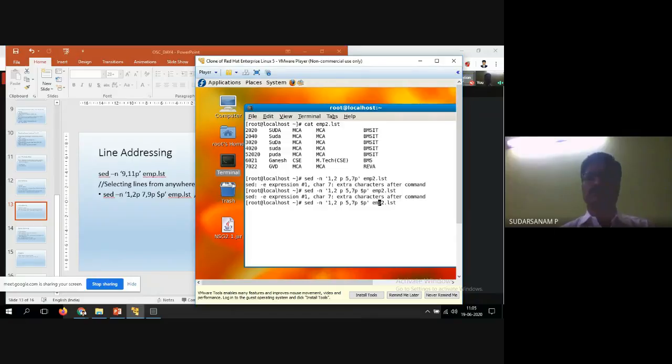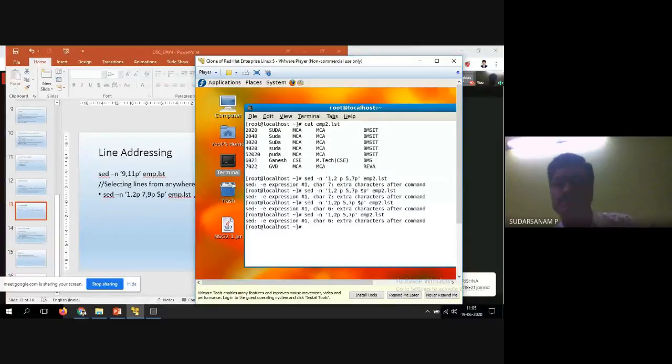Oh, sorry, here you have given a gap. 2 comma p has no gap. 1 comma p, 7 comma p, correct only. Error: character 6 extra after the command. One comma p, first 2 lines to be printed, sed minus n 1 comma 2 p, then 7 comma p emp.lst.